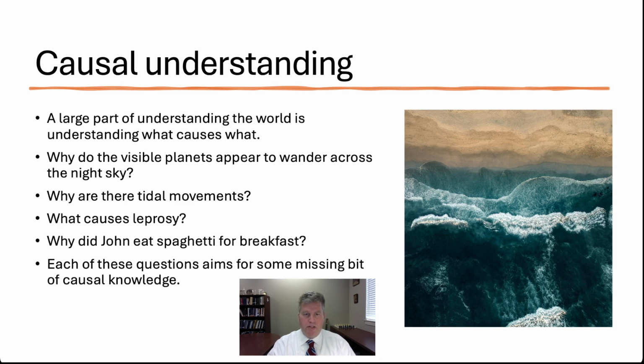Now, these are all cases of a scientific investigation of what causes what. But we can also ask very simple questions like, why did John eat spaghetti for breakfast? That's puzzling, and so what we want is a causal explanation. We want to know what caused John to eat spaghetti. This is something that you don't really need to do science for. You can ask John. Each of these questions aims to uncover a bit of causal knowledge, which, once we find it, gives us causal understanding.